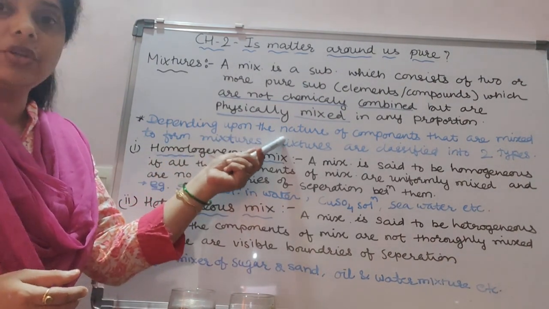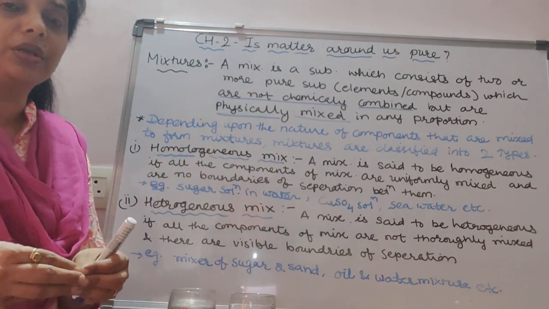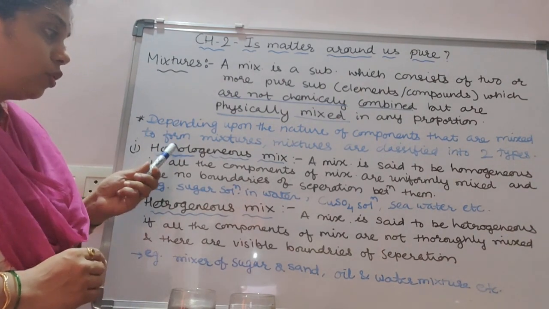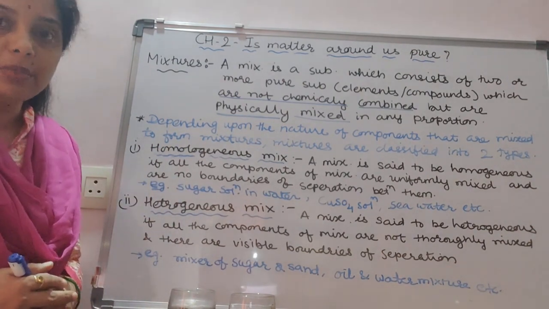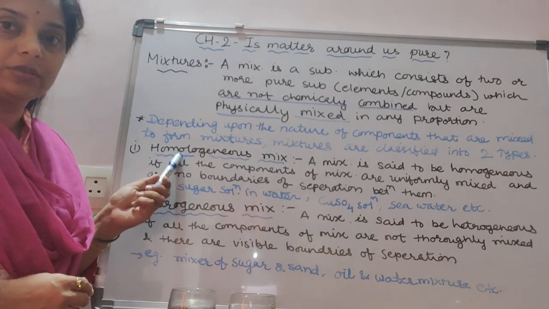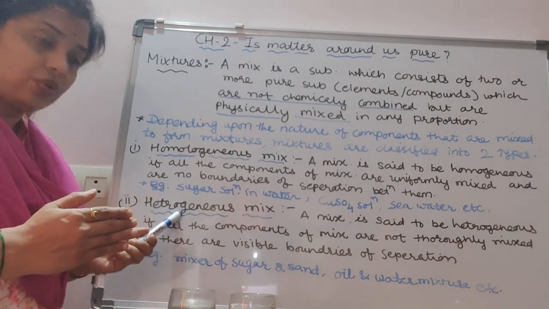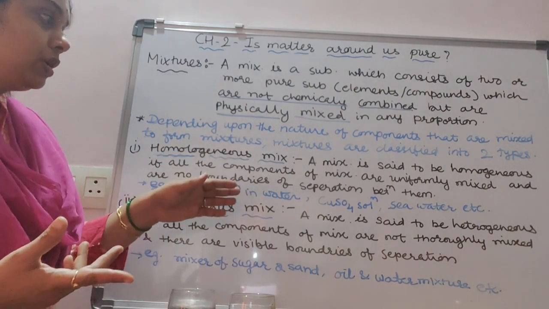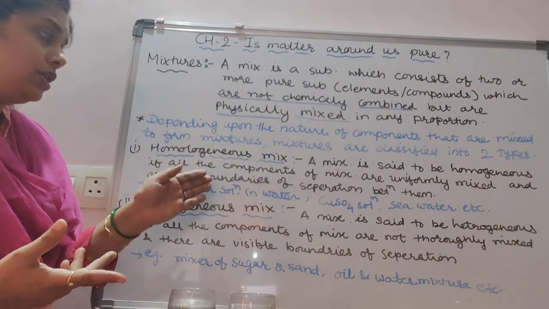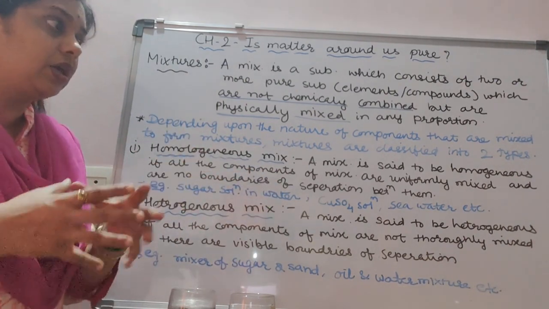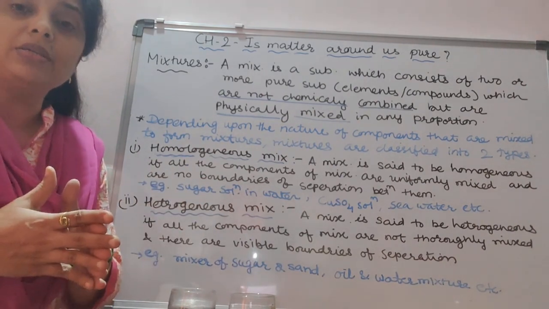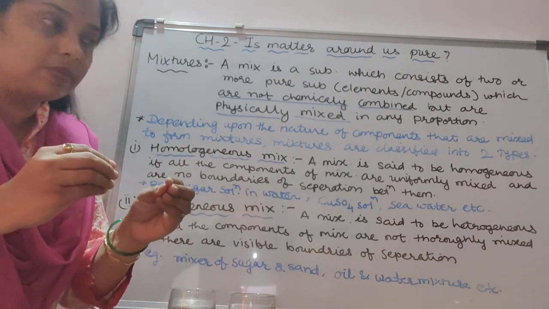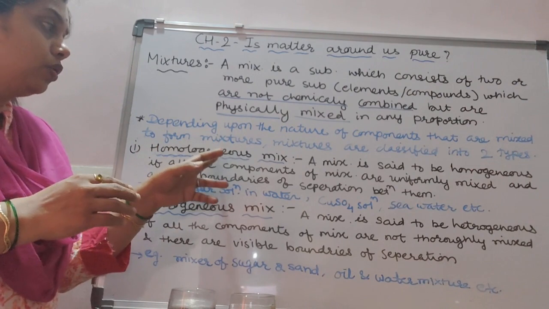Depending on the nature of the components involved in a mixture, we can divide mixtures into two main categories: homogeneous mixture and heterogeneous mixture. What do you mean by homogeneous? Homo means same. Hetero means different. So a mixture is said to be homogeneous if the components of the mixture are uniformly mixed. Uniformly means thoroughly mixed. We can't see the separate molecules or atoms. That is called a homogeneous mixture.